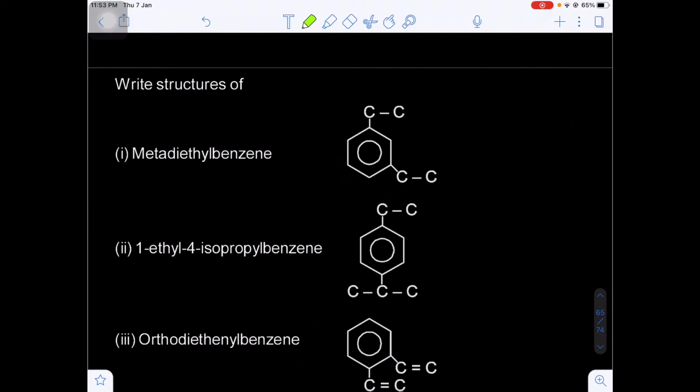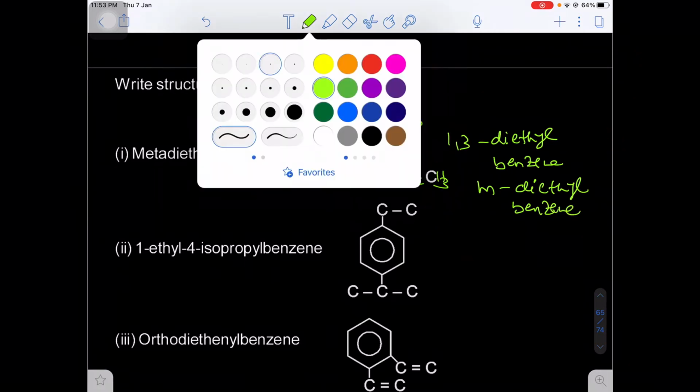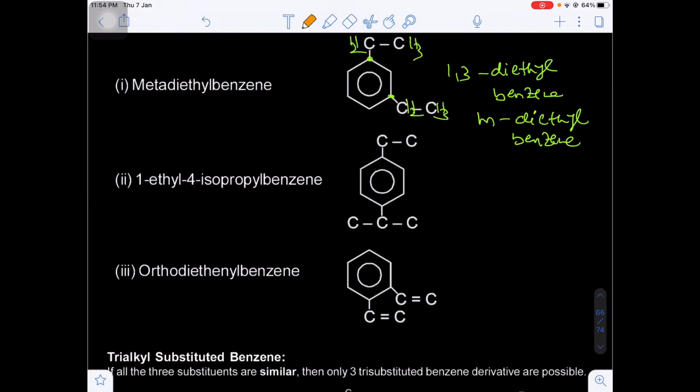Now you see here benzene containing CH2CH3 and CH2CH3 at the 1,3 positions. So we can write 1,3 diethyl benzene, otherwise meta diethyl benzene, yes or no?